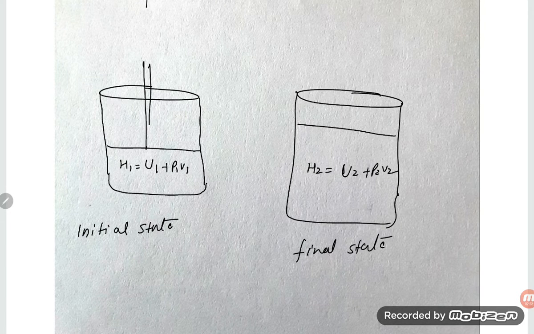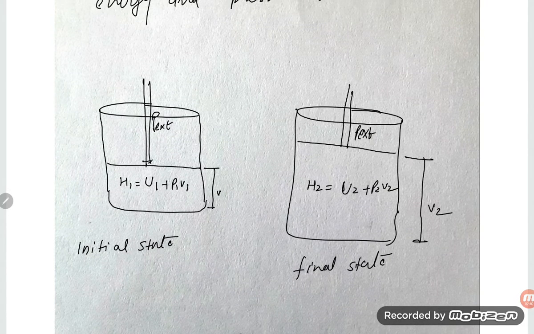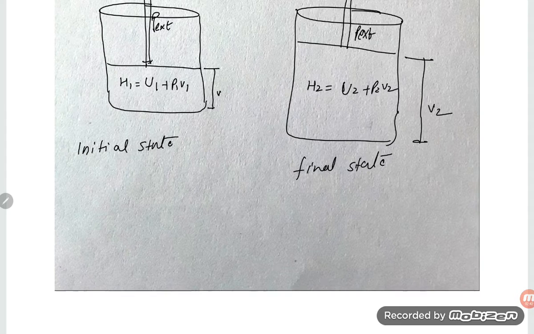This is the external pressure, P external, and this is also P external. Here you can see this is the volume, and here this is the volume. Now if we are calculating the enthalpy change, delta H means H2 minus H1.